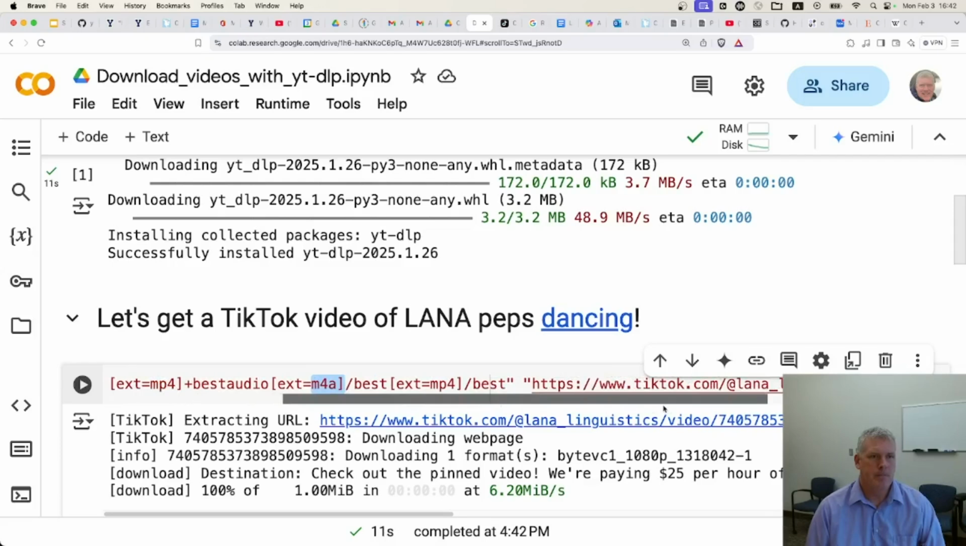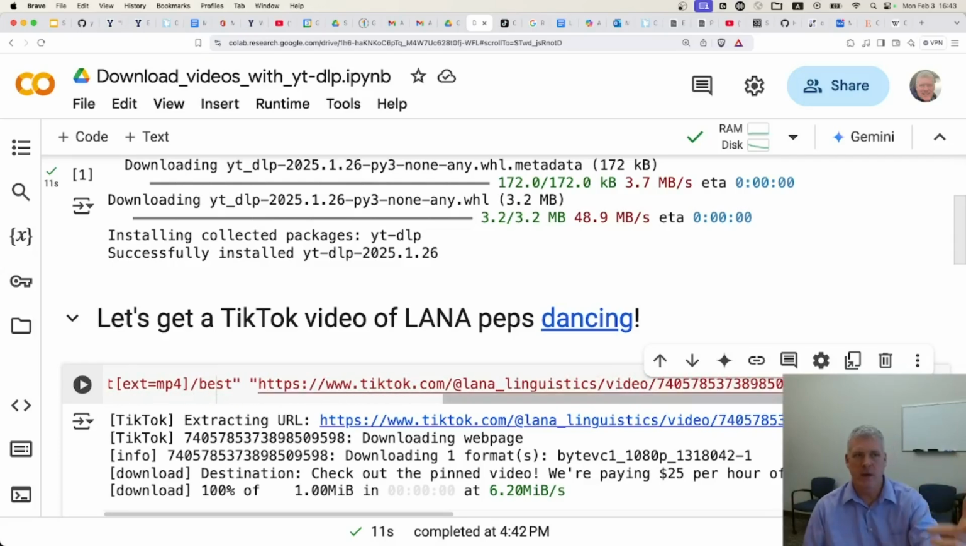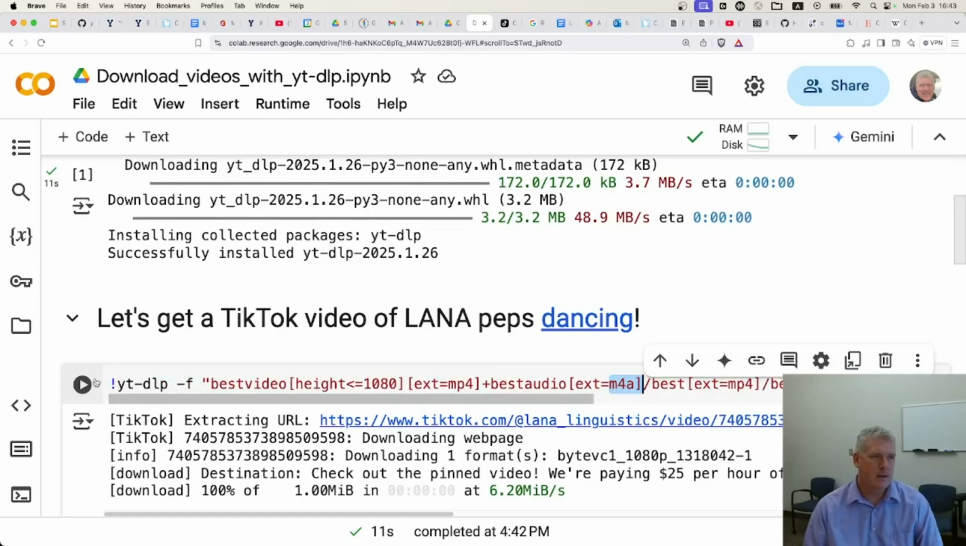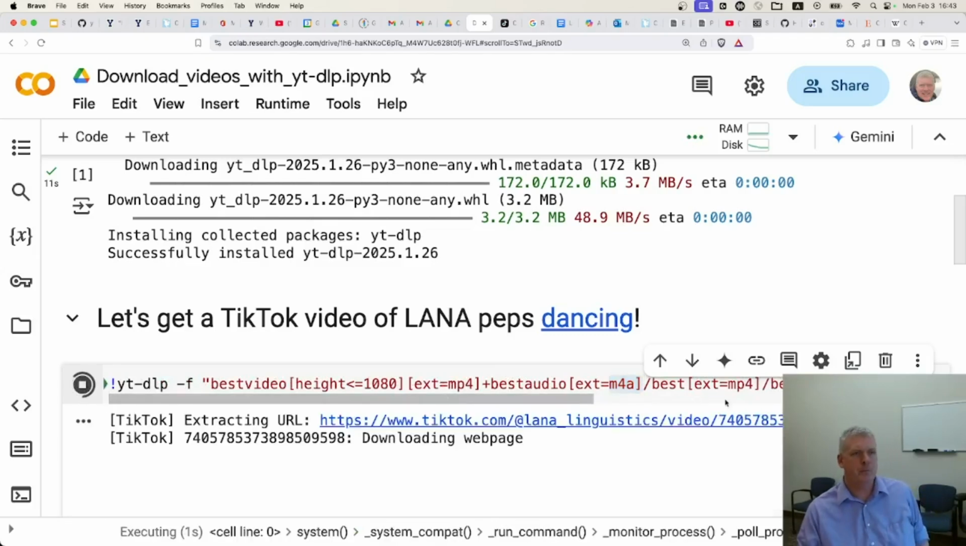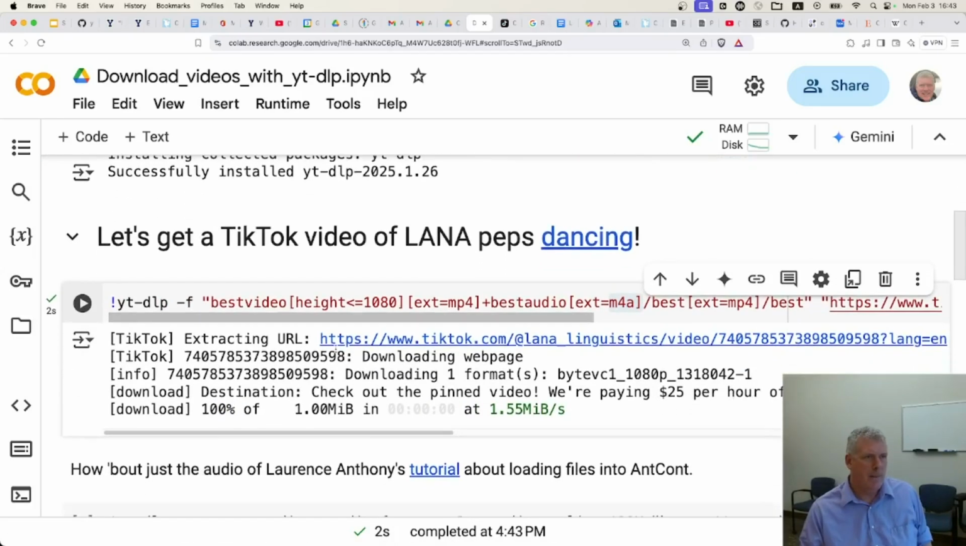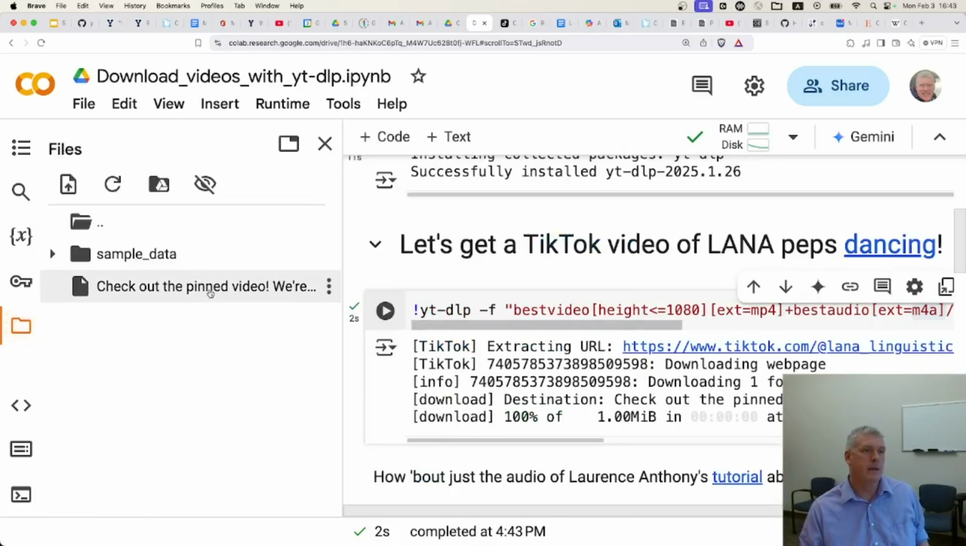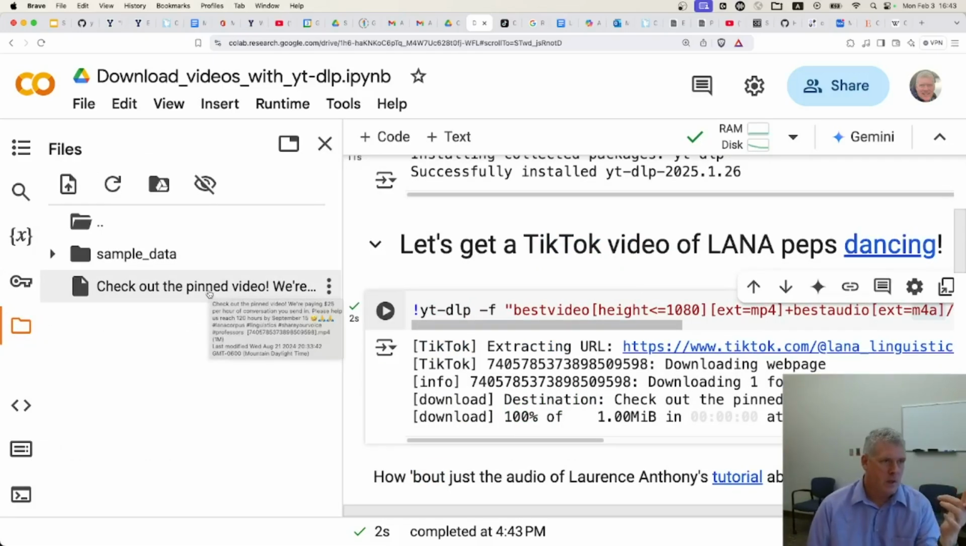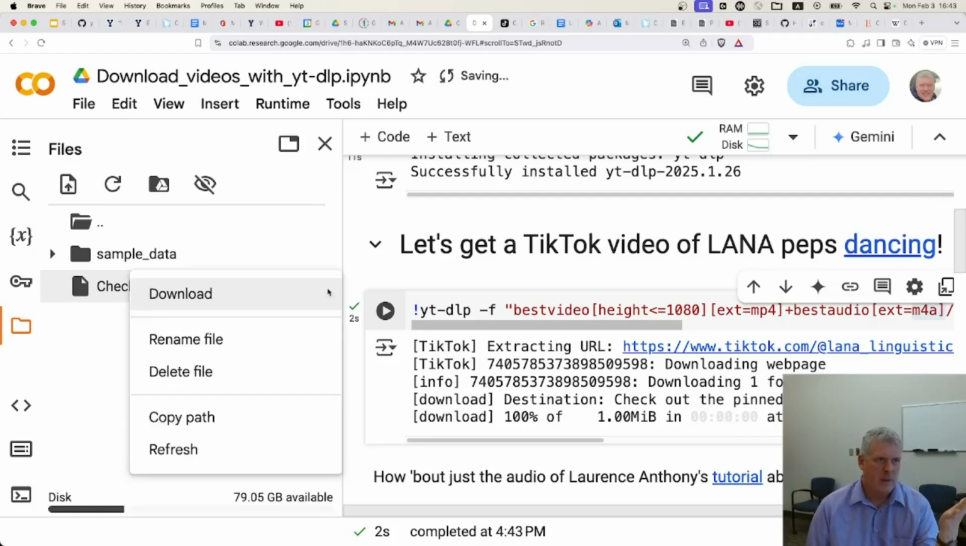And then here's the actual link to that video. TikTok.com, whatever. And then let's run it and see what happens. It's download extracting, bang, it should be there now, and it is. The name of the video is a big long name.